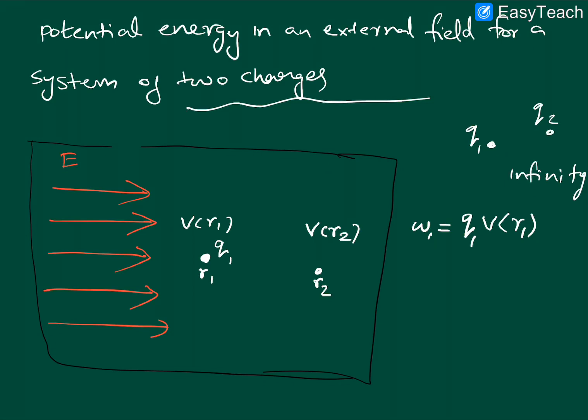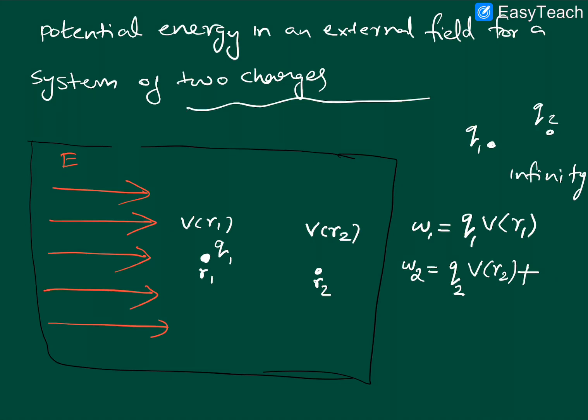So there will be two terms for work done when you bring Q2, isn't it? First one is the work needed to overcome the influence given by the external field, that is Q2 into V of R2, just like the previous case, isn't it? This is the first case. Plus there will be one more work done. What is that? The repulsive force given by the charge Q1, you need to overcome that, and which you already know in the case 1.